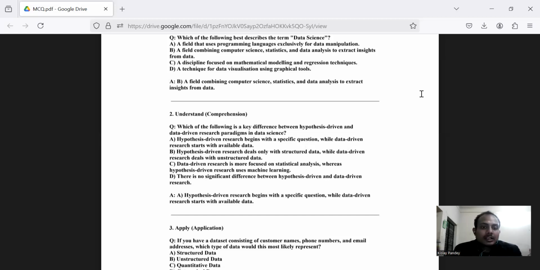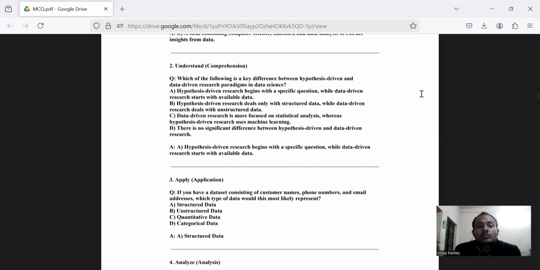Option C says data-driven research is more focused on statistical analysis, whereas hypothesis-driven research uses machine learning. Option D says there is no significant difference between hypothesis-driven and data-driven research. Of all these four options, option A seems more relatable because it says that hypothesis-driven research begins with a specific question, while data-driven research starts with available data, the data which is available to the consumer, and with that only the data-driven research is being carried out.